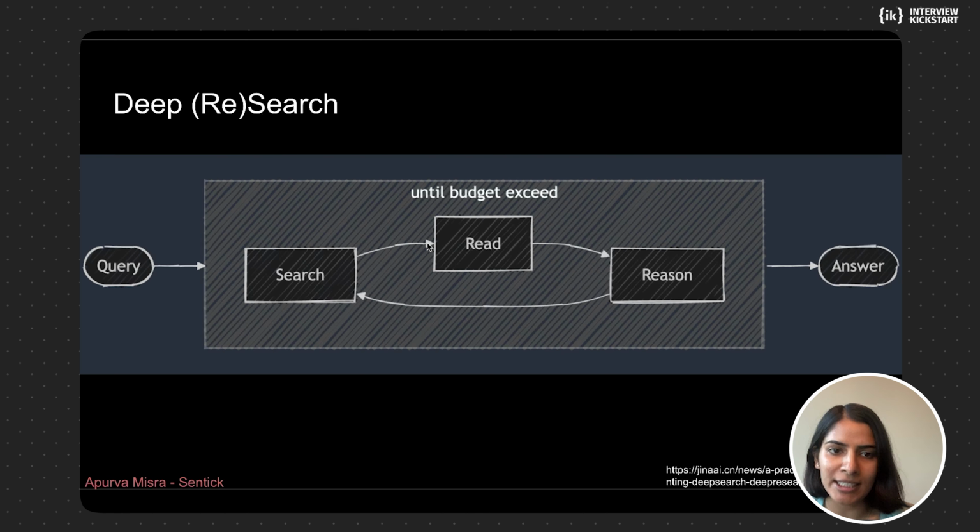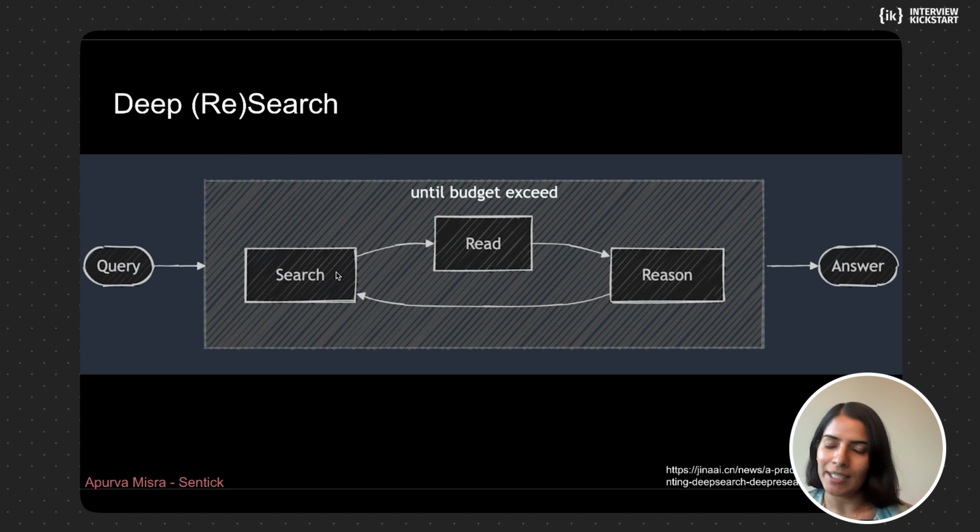It has access to the tool, which is the search tool, and it has the autonomy to make the decision of calling the search tool however many times it needs to get you the answer. And it has the reasoning capability to make those decisions. So you have the search tool. Based on the query, it makes the search. It reads whatever it got back from the search, and then it reasons over it. It tries to figure out if it makes sense. Do I need to get more information? Is this enough context for me to answer the user's question? And based on that, it decides, okay, I'm going to do more searches.